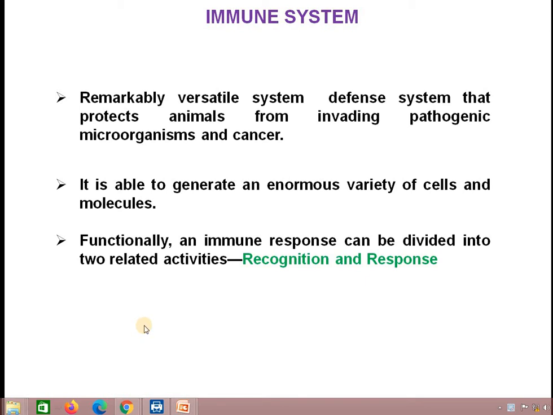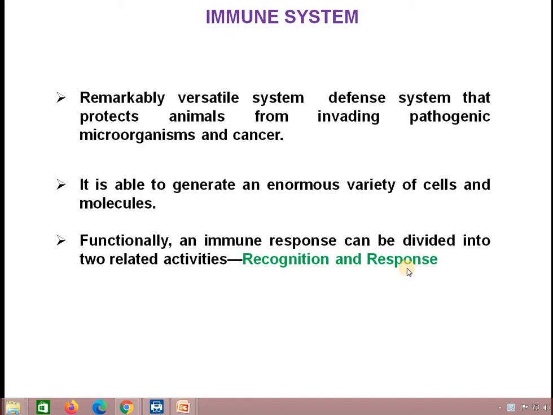So in my previous lecture, I discussed the immune system, specifically the external body defense system. As we said, the immune system is a versatile system which protects the animal from invading pathogenic microorganisms as well as from cancer. It is able to generate enormous varieties of cells and molecules which are responsible for providing body defense. Functionally, the immune response can be divided into two related activities, that is recognition and response.